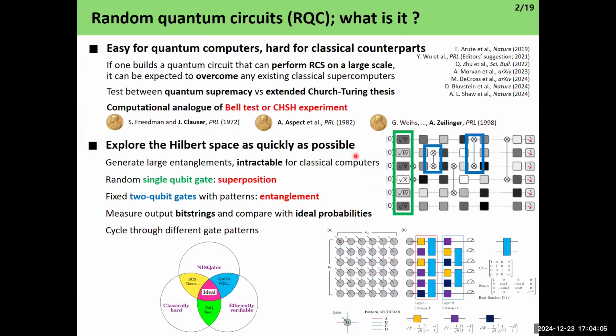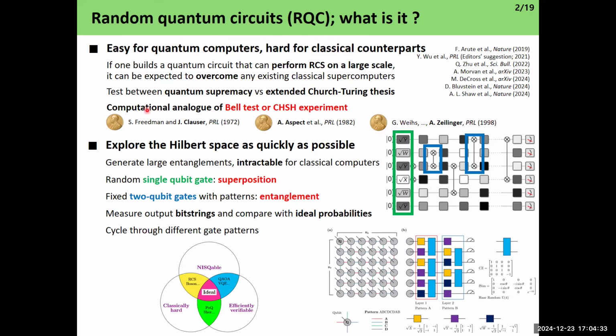First, I'll talk about what a random circuit is. Random quantum circuits, by definition, are very simple. They are designed to be hard for classical computers, but for quantum computers. If you can design such problems and perform those experiments on a large scale with real quantum computers, then we can expect to outperform every classical supercomputer. That's basically proving quantum supremacy in the real world.